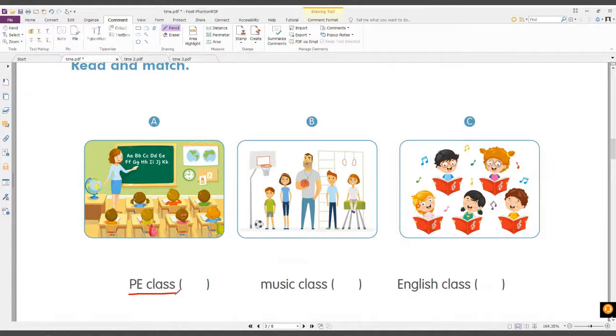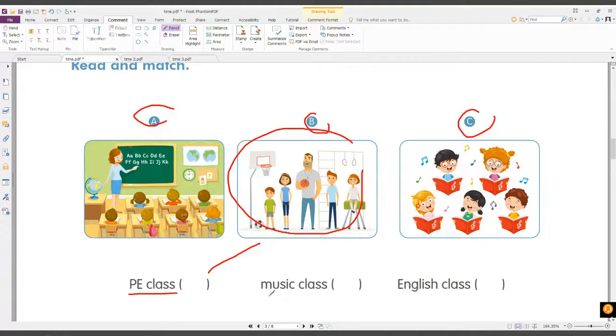Which one is PE class? Is it A, B, or C? B, right. This is your PE class. Do you have PE class in school? Yes. Now, how about this one?